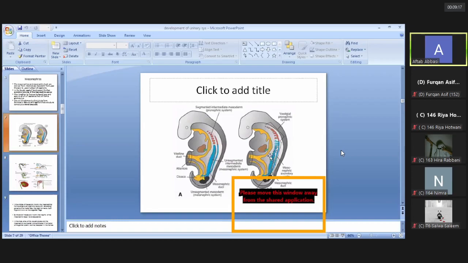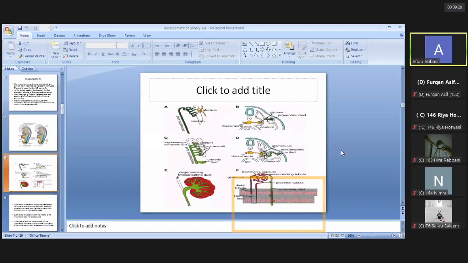The mesonephric system develops in the region of the upper thoracic to the upper lumbar regions. Then it starts to form the S-shaped tubule. At one end of this S-shaped tubule, there is a tuft of capillaries, known as the glomerulus, that is surrounded by Bowman's capsule, and collectively this structure is known as the renal corpuscle.